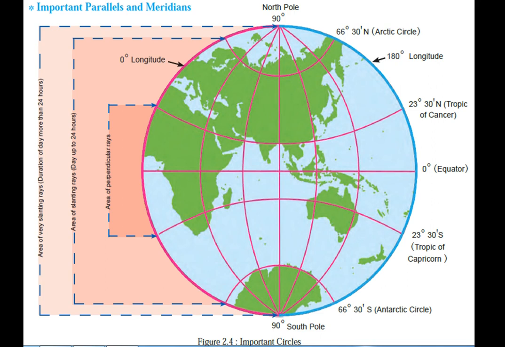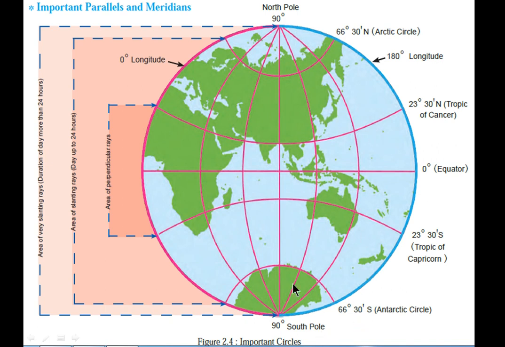Here we can see the important parallels and meridians, which are the latitudes and the longitudes, and see how they have been shown. Here are the latitude and the equator, the Tropic of Cancer and the Tropic of Capricorn, which we are going to study in the next point. See the Tropic of Cancer line and the Tropic of Capricorn. The Tropic of Capricorn is situated in the south, and the Tropic of Cancer is situated in the north, which you must always remember.